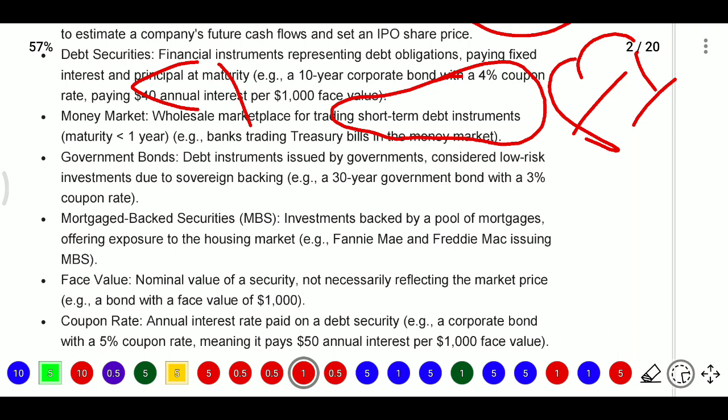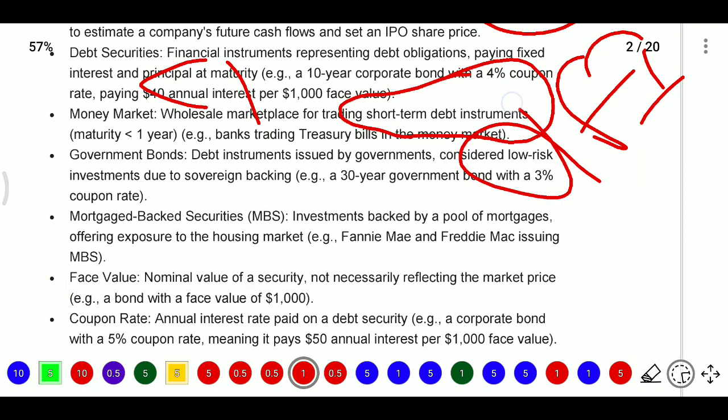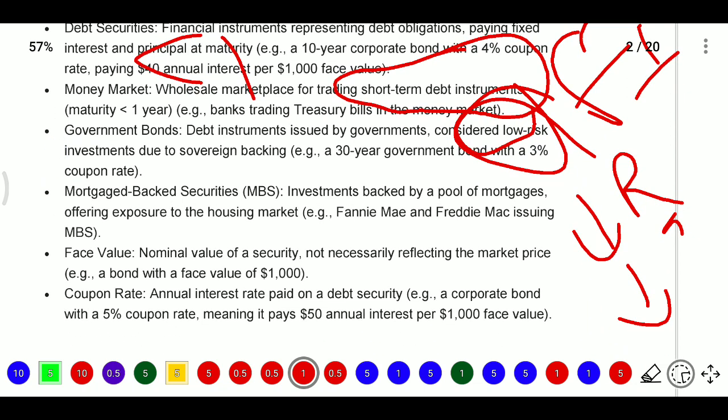Corporate bonds are those issued by companies. Whereas the money market is the wholesale market for trading short-term debt instruments, where short term means maturity of less than 1 year. And government bonds are debt instruments issued by the government, considered low risk. When the risk is low, the return is also low, due to sovereign backing, for example 30-year government bonds with a 3% coupon rate.